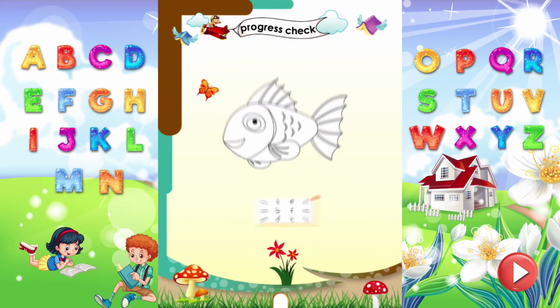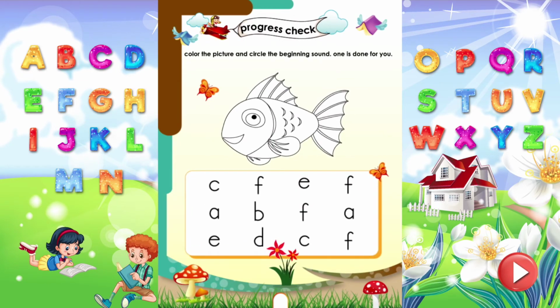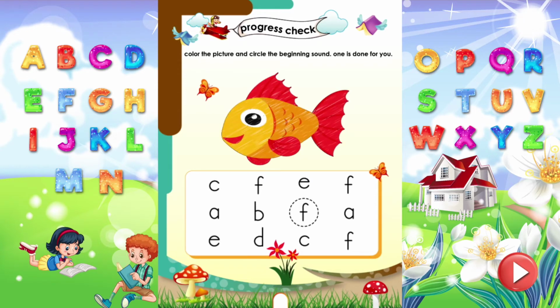Progress check. Color the picture and circle the beginning sound F. One is done for you. Fish starts with the sound F.